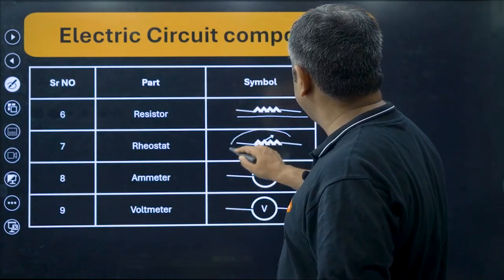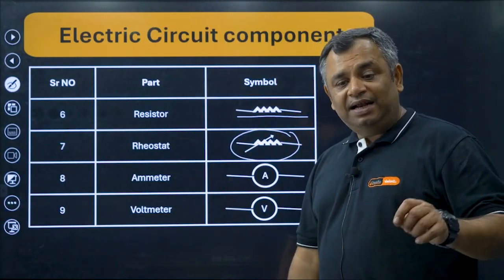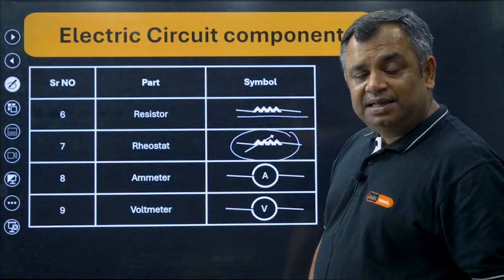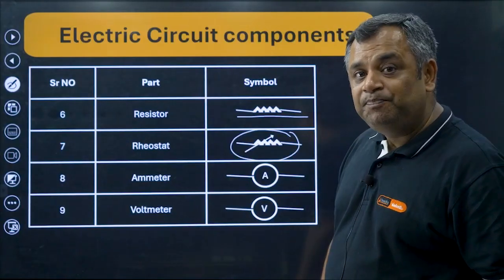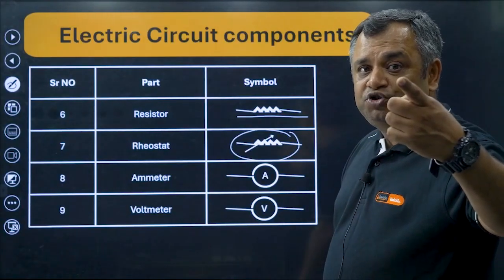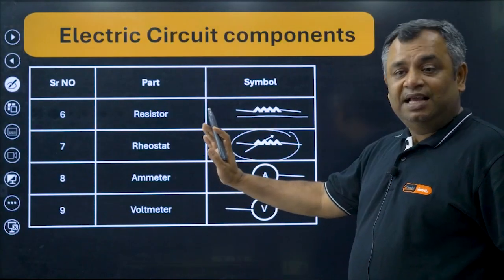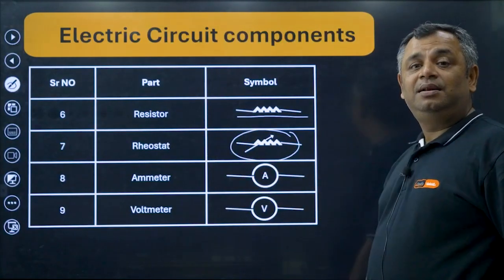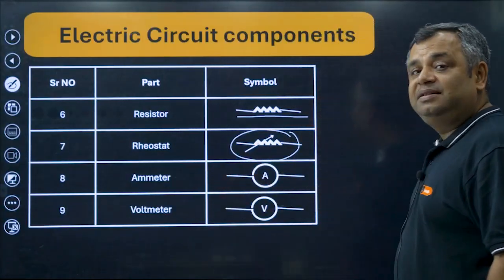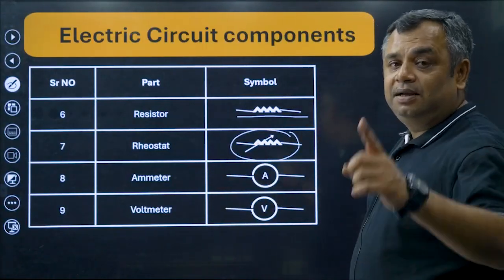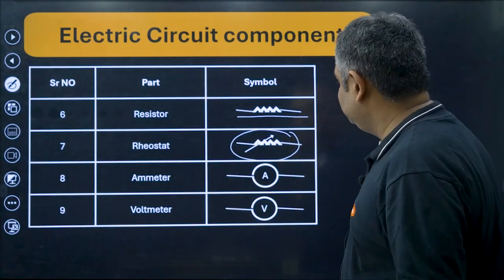Now in rheostat you see this is resistance and then one arrow is given. It means that by shifting the arrow you can change the resistance. How? You remember resistance is directly proportional to length. If you reduce the length, resistance will decrease. If you increase the length, resistance will increase. Remember the direction of the flow of the current.